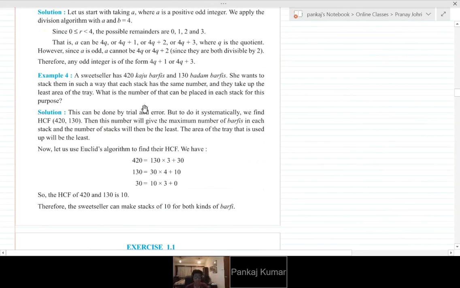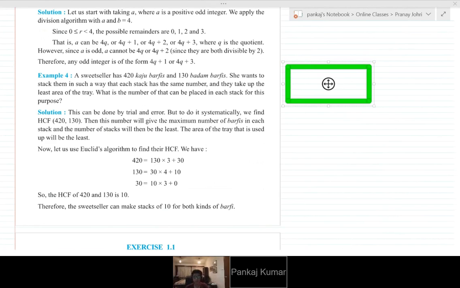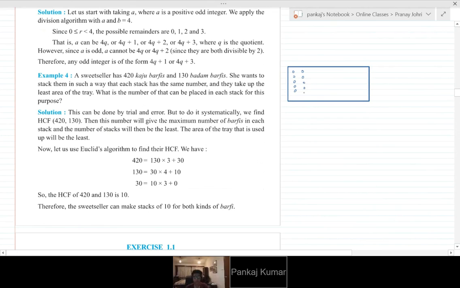Suppose we have this tray, and we stack 1 2 3 4 5, 1 2 3 4 5. So this is a standard value x, right?